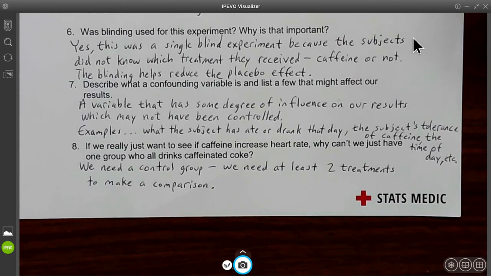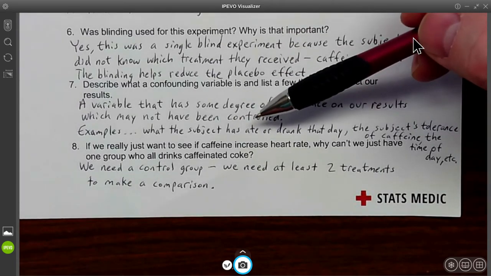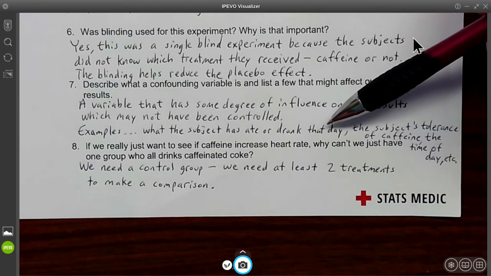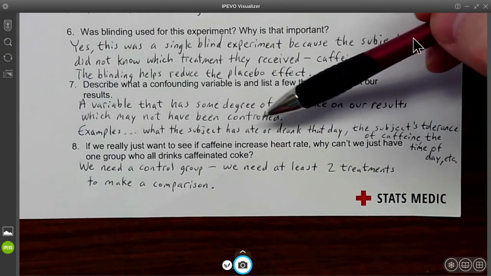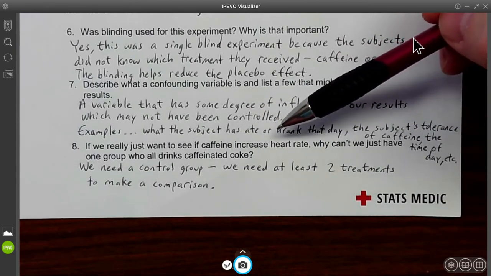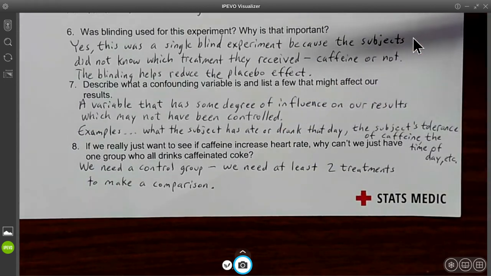Some examples that could have happened in this case is we don't know what the subject had to eat or drink that day or prior to class. Maybe they already had some caffeine that we didn't have control of. Maybe they had a lot of exercise that day, so their heart rate might be faster. It's a lot of different things that could happen.